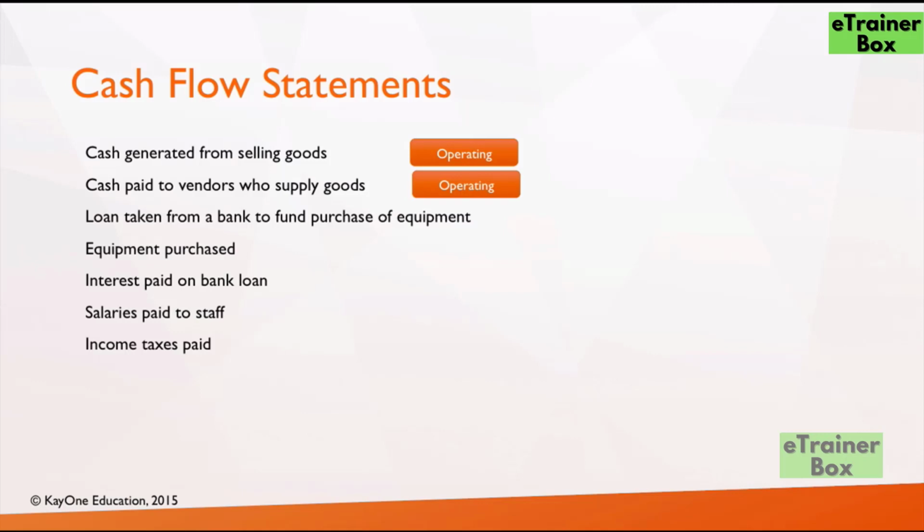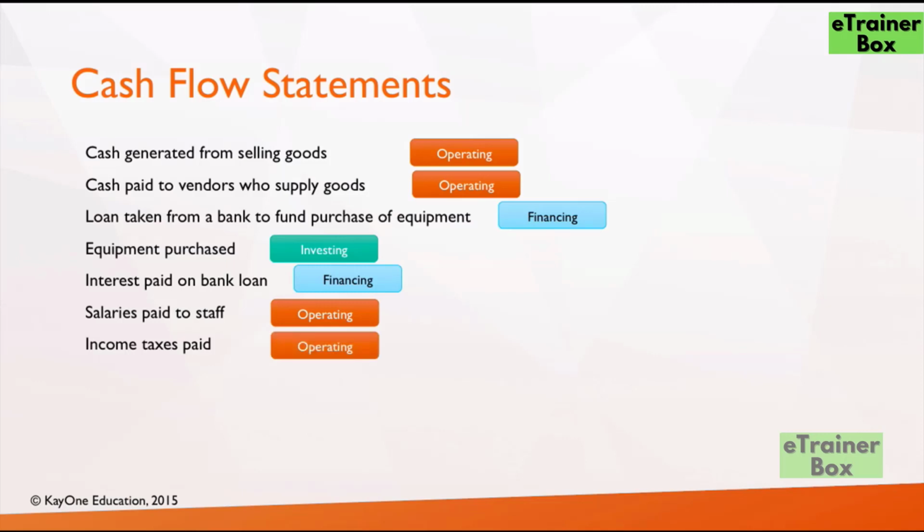Loan taken from a bank to purchase an equipment. Since this is a loan that is being taken from a bank, it is financing in nature and therefore a financing activity. Equipment purchased. So this is an investing activity because the money is being invested in an equipment. Interest paid on a bank loan again is relating to a financing activity. Salaries paid to staff. Salaries paid to staff is a usual day-to-day activity and therefore operating activity. Income taxes paid. Again, this is something to do with the main line of business and therefore an operating activity.